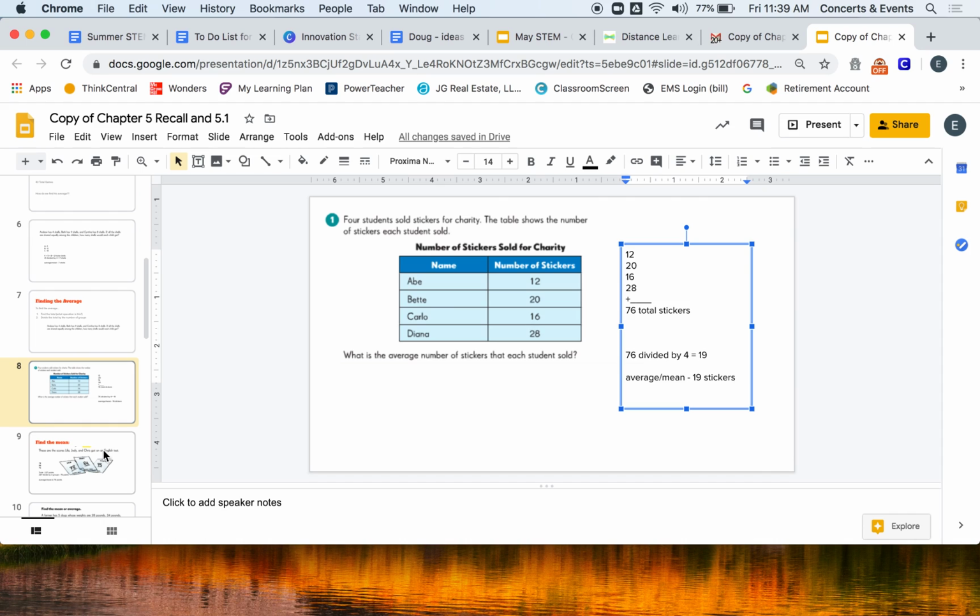That would be our average amount of stickers sold. Okay, it fits in. It's not this crazy number that's too big or too small. It's kind of right in the middle of what everybody found.